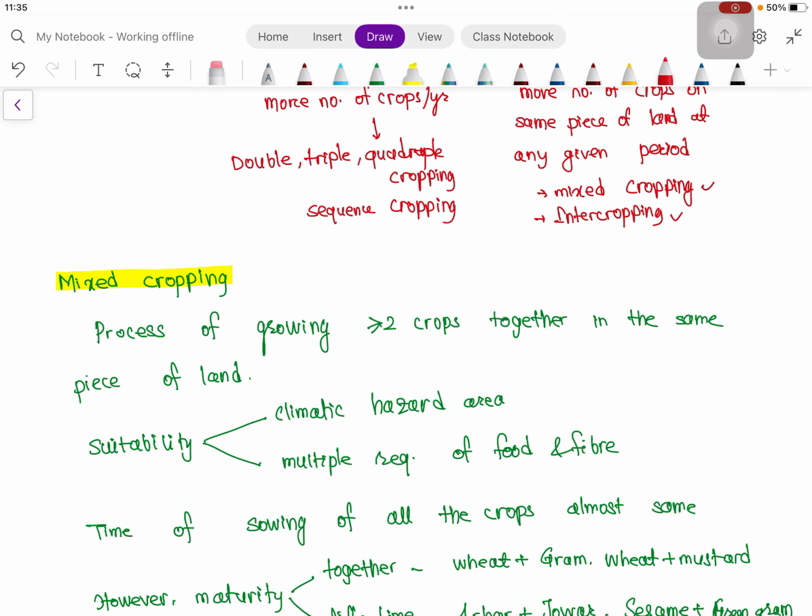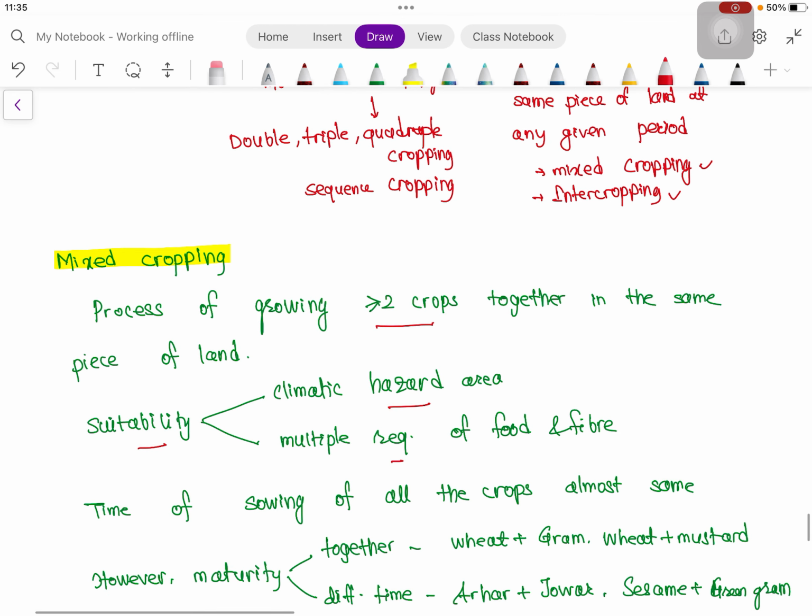Why should we go for two or more crops? It should be suitable in climatic hazard areas, because there is chance of one crop failure. So we should take two or more crops, so that even if one crop fails, another crop can survive and we can derive our income or profit from that.